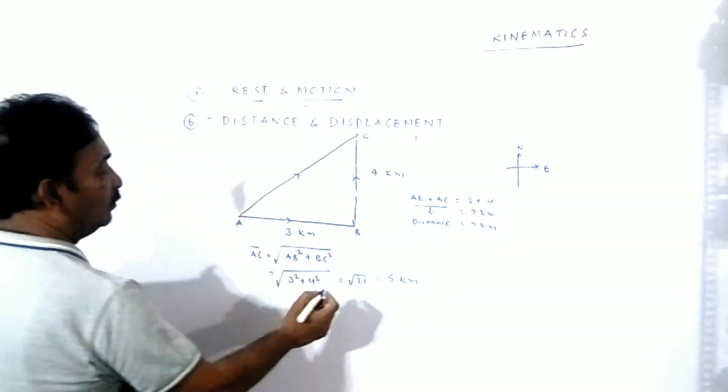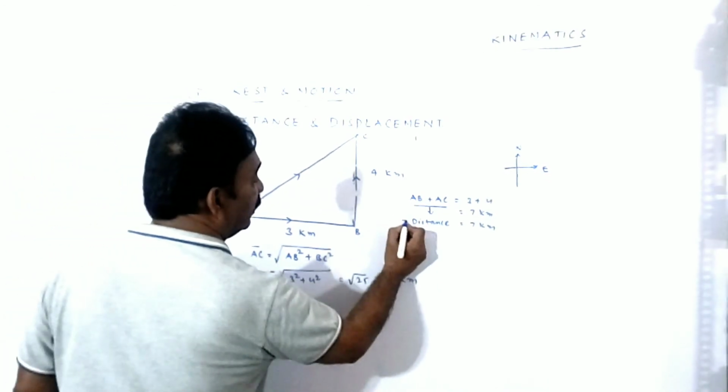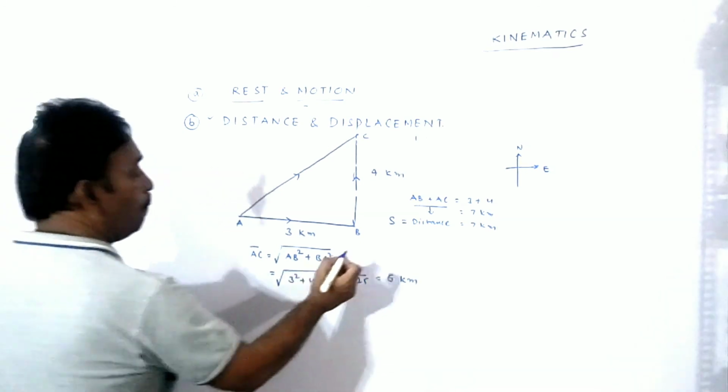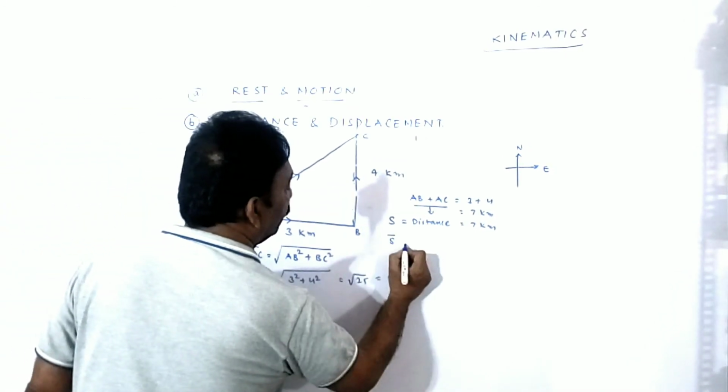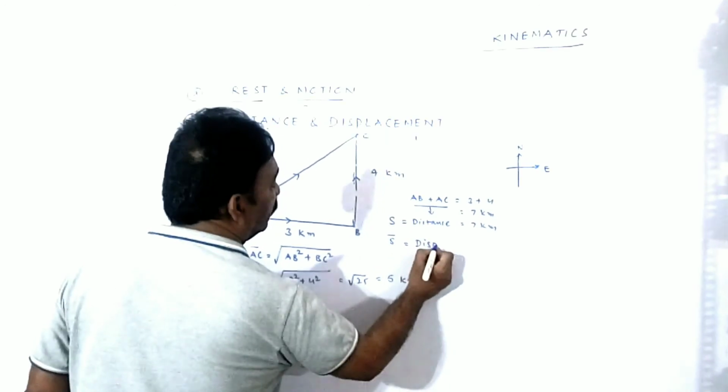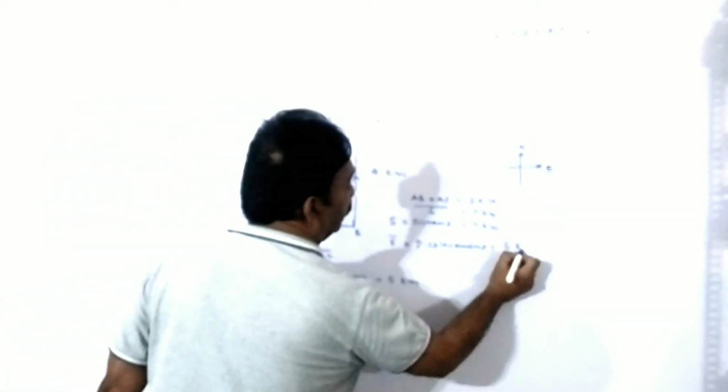I am putting a bar here. Here the distance is generally shown with the letter S, and for displacement, I put a bar here. It is equal to 5 kilometers.